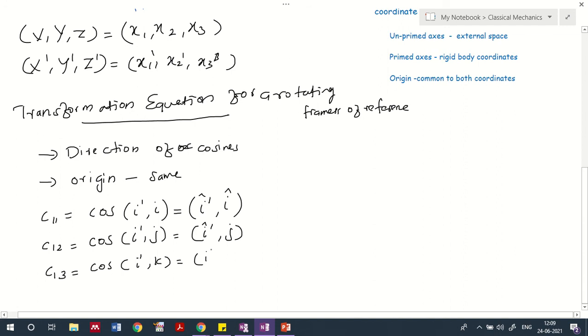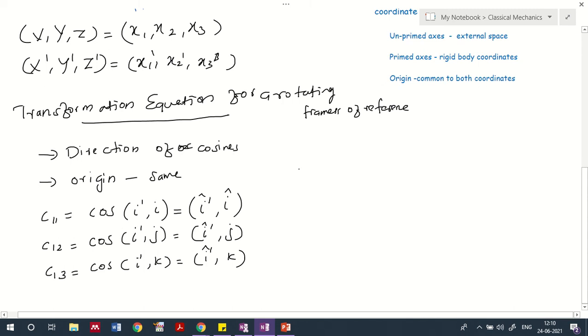So if you want to relate I dash, the unit vector along x1 dash, to the other coordinate system I, j, k, you use the cosine of the angle between I dash and I, I dash and j, I dash and k.